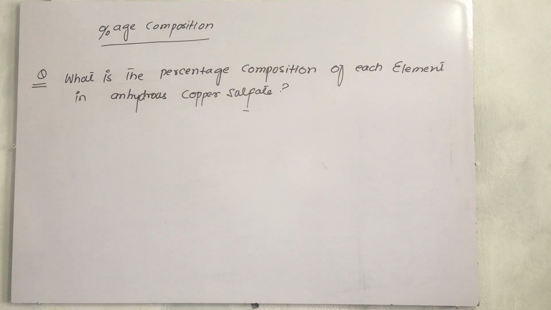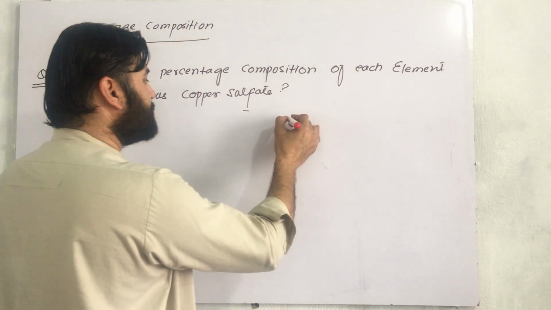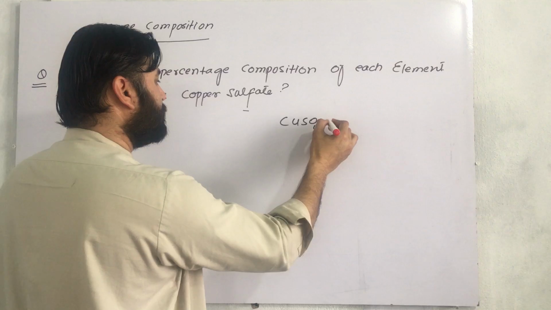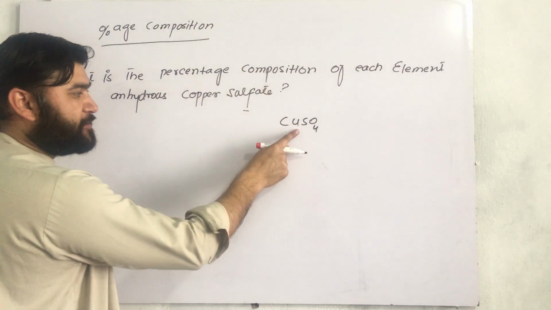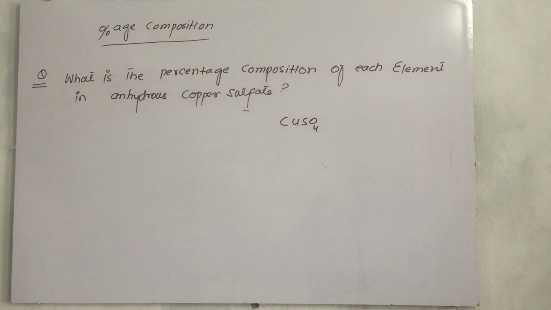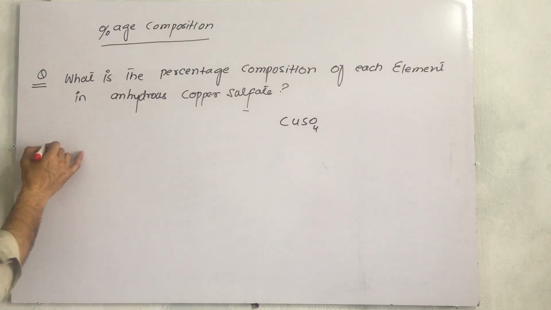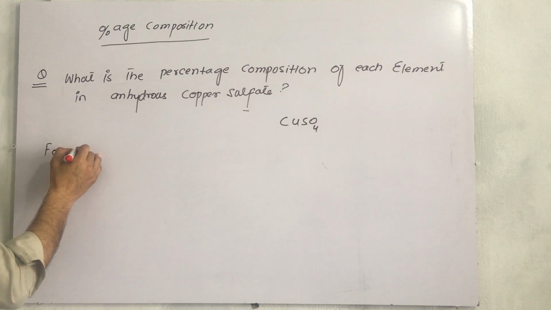So first you must remember the copper sulfate formula. The copper sulfate formula is CuSO4. So you have to find how much copper is present, how much sulfur is present, and how much oxygen is present in terms of percentage. So the formula is very important. What is the formula?